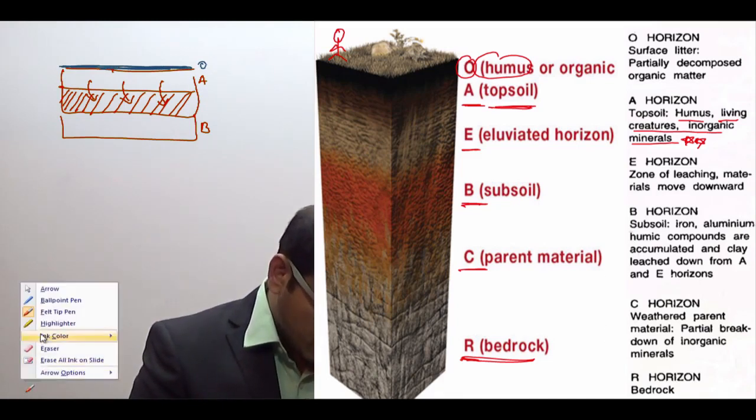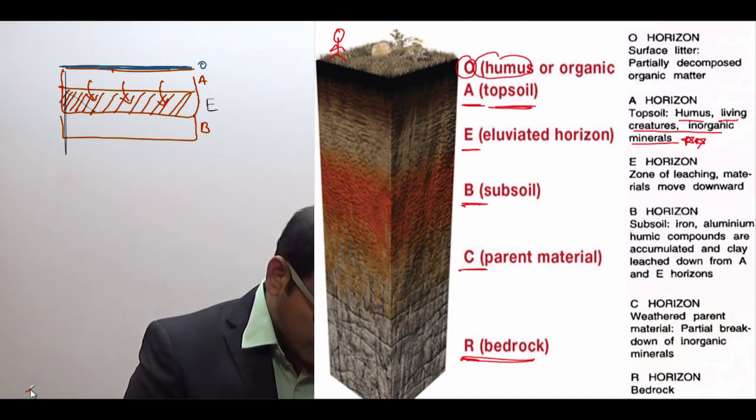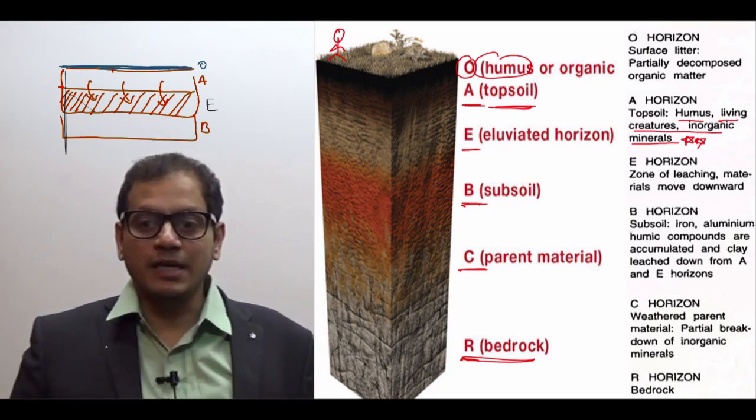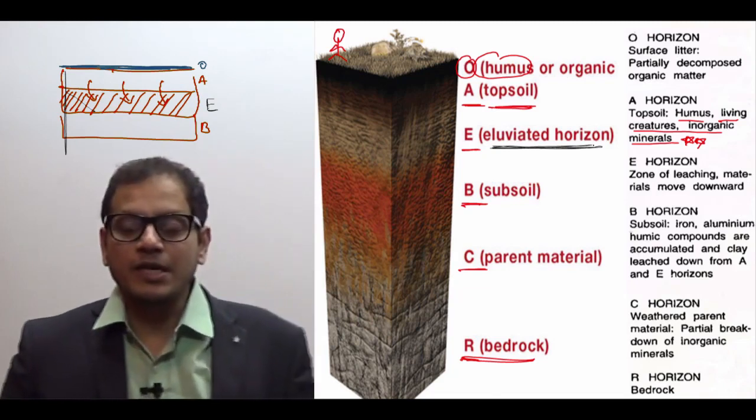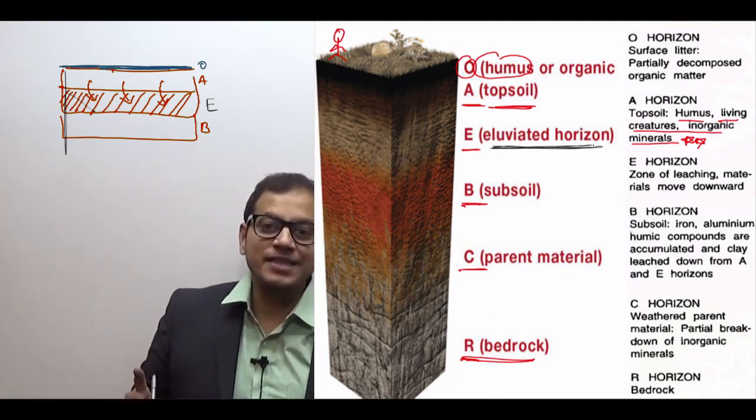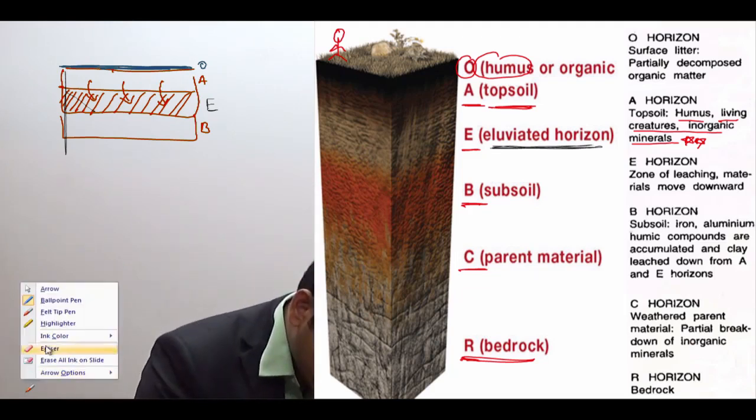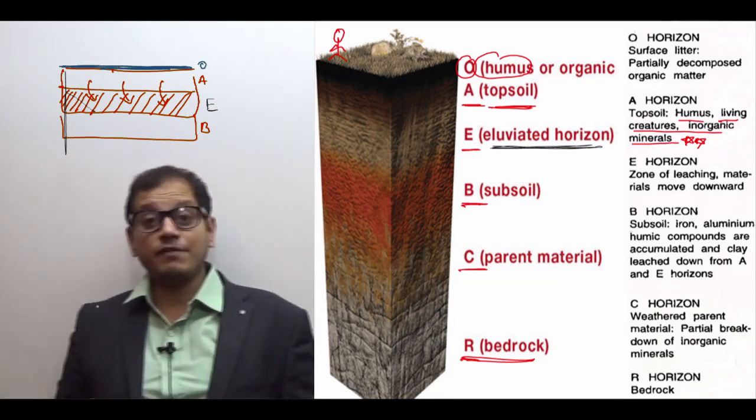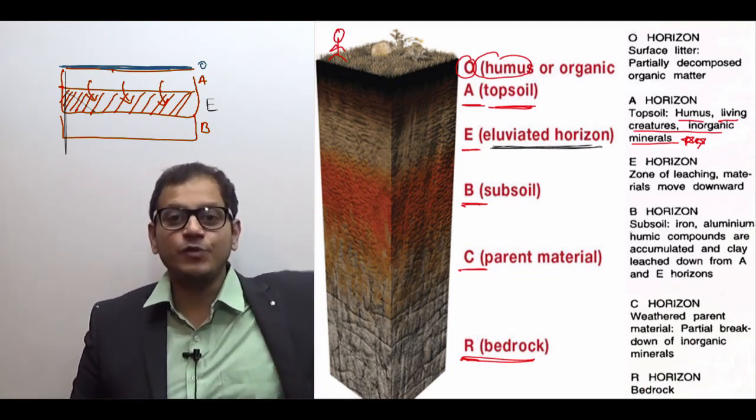Such a zone which consists of the leached materials, that is, the materials which come downward from the A layer, is known as the E layer. The E layer is known as the elevated horizon. So remember, E stands for elevated horizon. It's simple to remember. You will have to use such tricks because the UPSC examination is highly demanding, even on factual information. So remember, the E layer is the elevated layer.